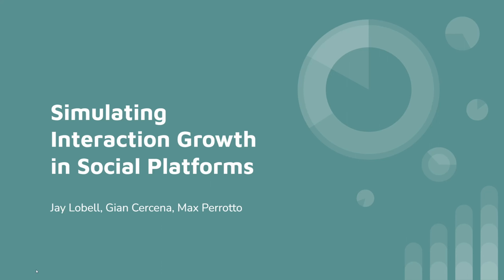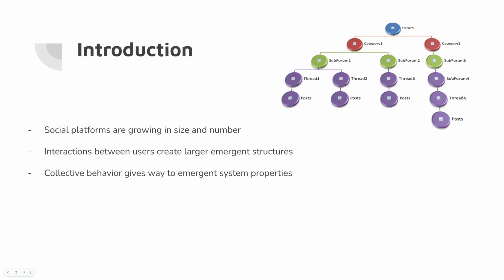I'm sure you're all familiar with social platforms to some degree. Those are things like Facebook or Reddit or Twitter. As with the growth of the internet in the last several years, there's also been growth of these social platforms. Fundamentally, of course, these are made up of different users, but they give way to larger emergent structures that typically follow a hierarchy, as you can see over here on the right. And the interactions between users and their collective behavior give way to some emergent system properties that we are aiming to analyze in this project.